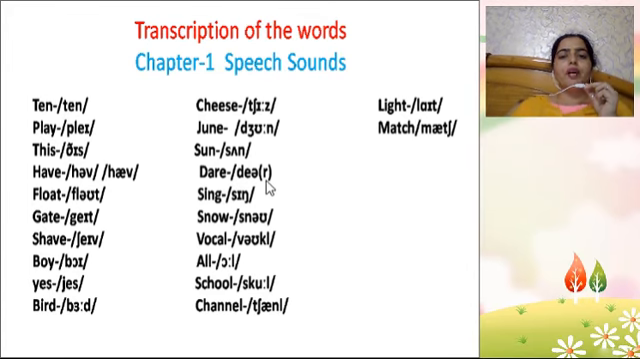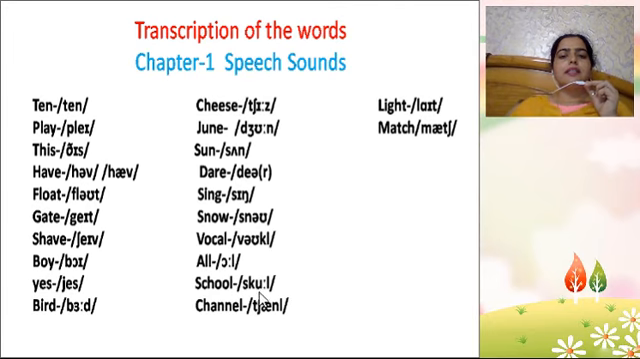Dare, d and diphthong, air. Whenever you find an r at the end of the word and before the r sound there is a vowel sound, the r will be silent. Here the pronunciation and transcription is dare, air, diphthong. Sing, s, i, ng, sing. Snow, s, n, again diphthong, ow, snow. Vocal, v, ou, k, l, vocal. Owl, o, long o or l, owl.